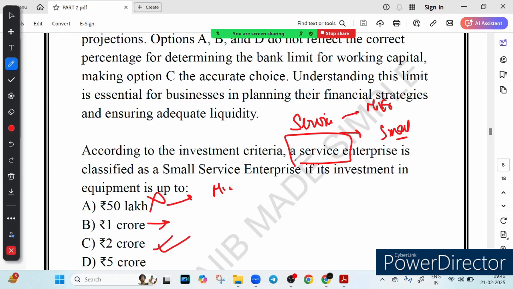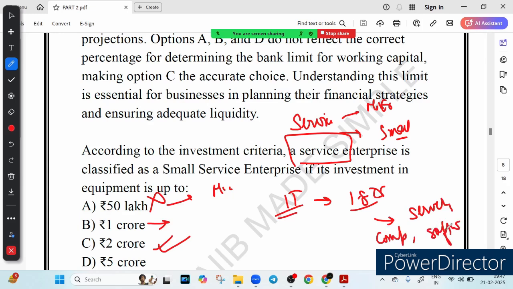Right? This classification is very important because it helps business avail government benefit like subsidies, lower interest loan, and it differentiate MSME based on the investment capacity. Let me give you an example. मान लीजिए एक business, suppose a business in the IT service sector invest 1.8 crore in the server, computer, software. So since the investment is under 2 crore, it qualifies as a small service enterprise and can access MSME benefit, right? 5 crore is wrong.